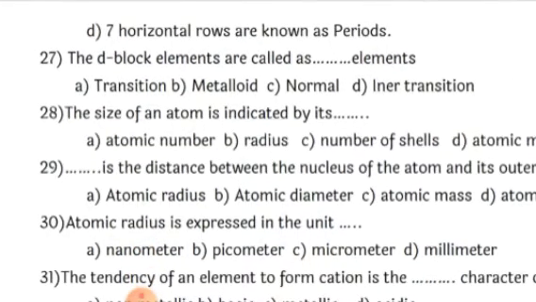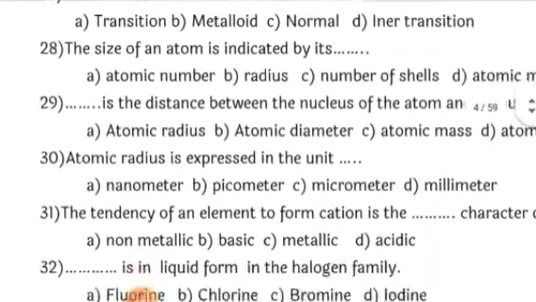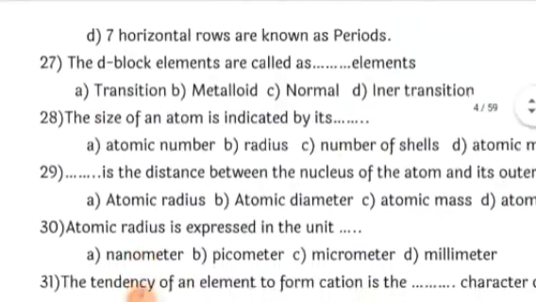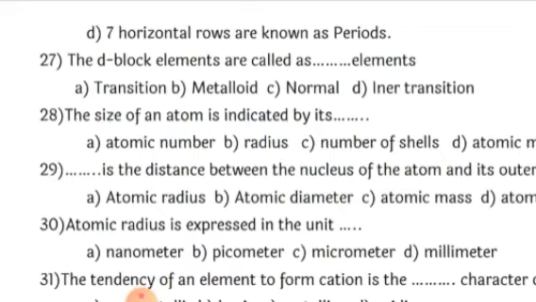Next, the D block elements are also called transition elements. Remember this, D block shows transition because the number of electrons goes on varying in the last two shells, and since they show a transition from the lower level to higher level, the electrons jump from the lower level to higher level and then back from higher level to lower level. That is why they are also called transition elements. So the correct option here is the D block elements, also called transition elements.